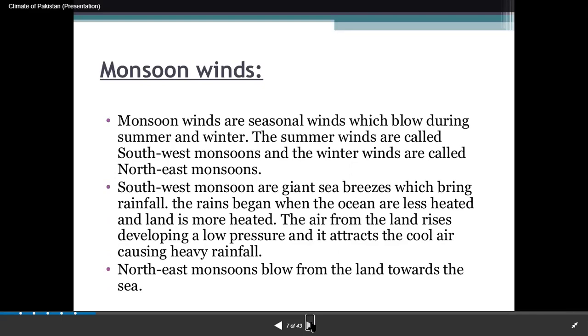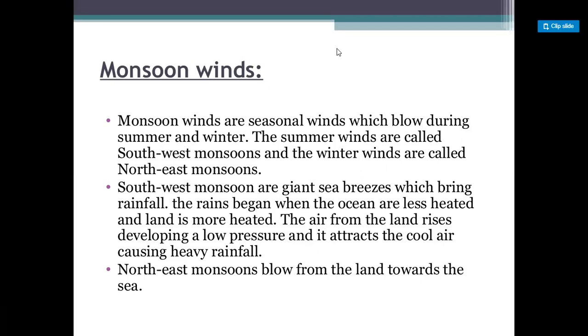It begins during summer when the tropical continent heats up and warm air rises over land, creates low pressure, which attracts cool moisture from the sea, causing heavy rainfall, right? So what happens in that, beta? The monsoon wind blows from the Bay of Bengal. That is the source, beta, from where it starts, right? So it is imperative to use all these vocabularies. From the Bay of Bengal, after crossing Bangladesh and North India, it enters northern Pakistan. So wind starts to blow in June and causes heavy rainfall in northern Punjab in July, right?